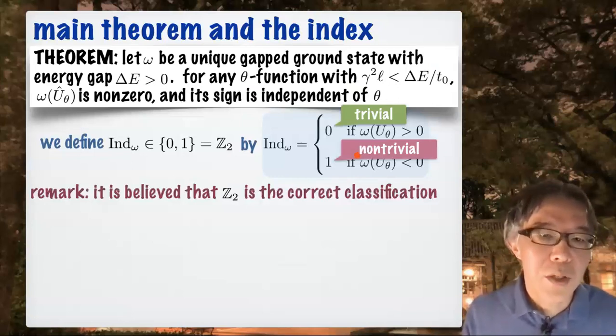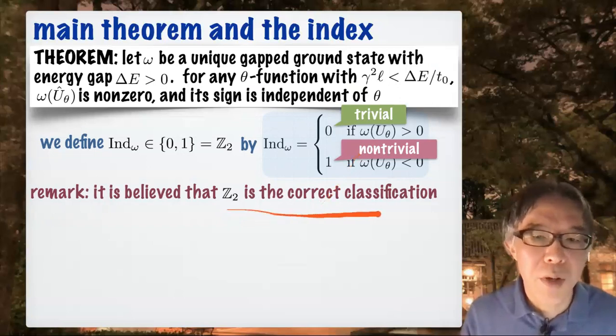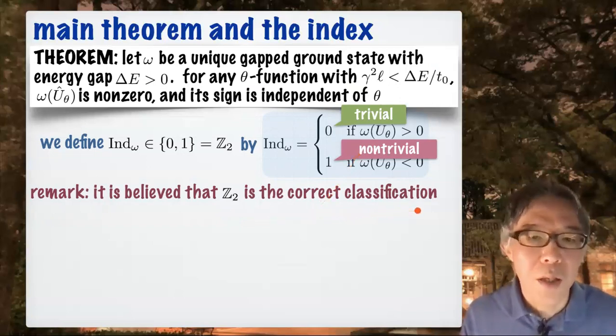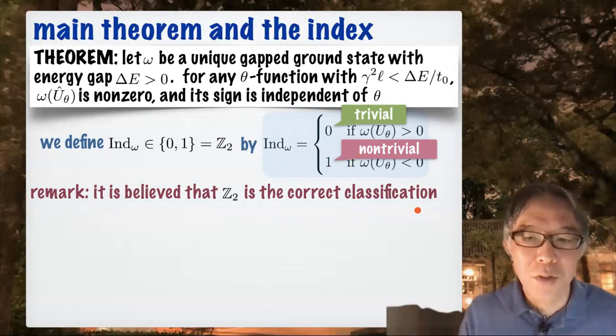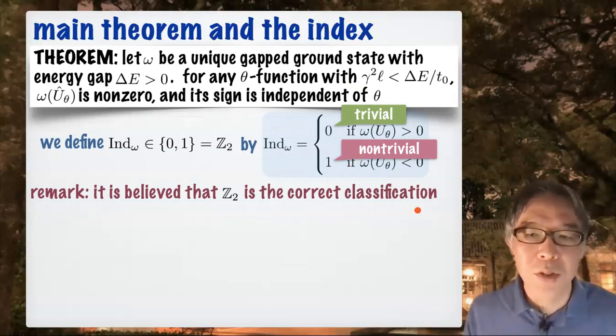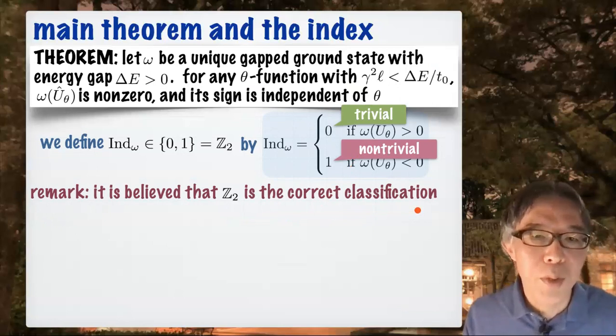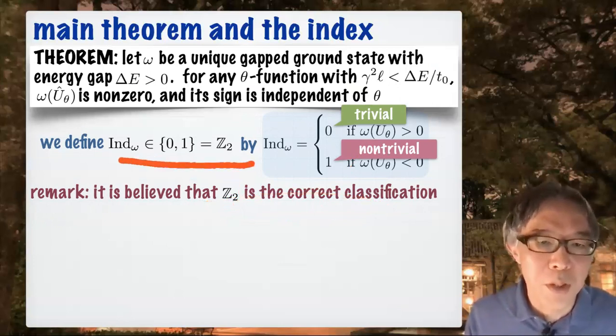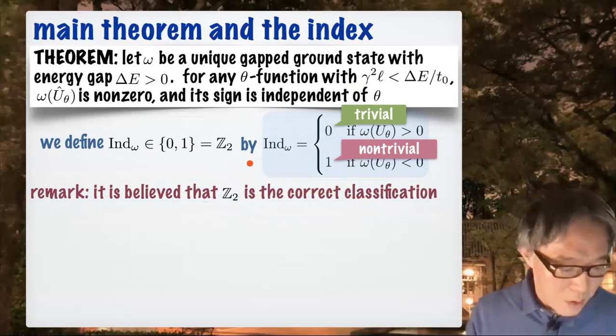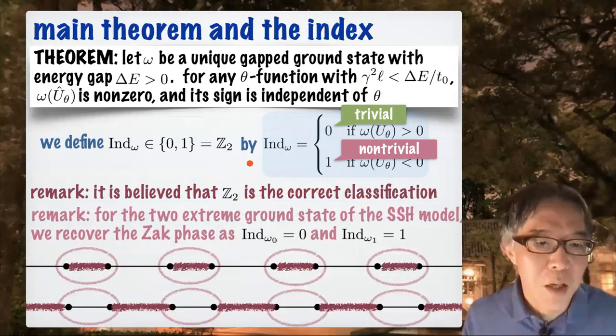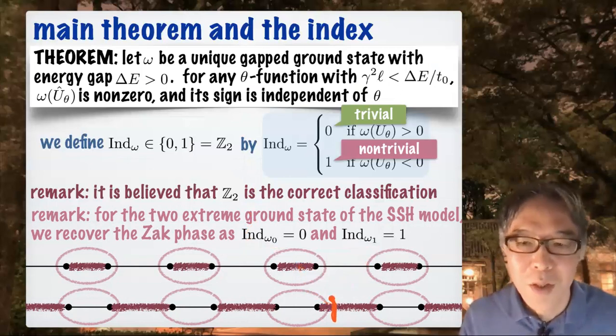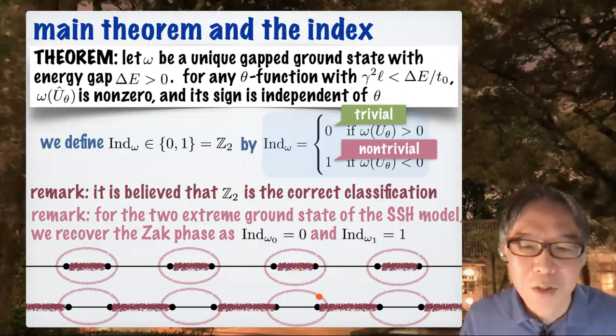It is believed that Z2 is the correct classification. Okay, so this is something I do not fully understand, but this is based on the bordism argument and things like that. And people believe that for the class of models that I consider here, Z2 gives a complete classification. So I'm very happy about this. And so this seems to be the complete classification. And of course, this is a simple remark: as for the SSH model, our index takes 0 and 1 for the two trivial and non-trivial extreme cases.